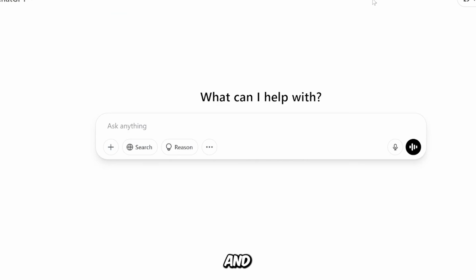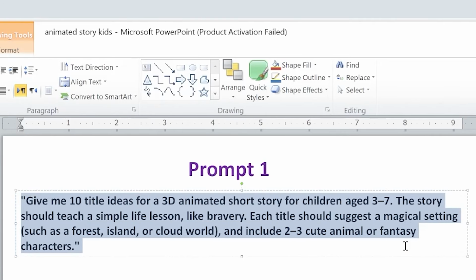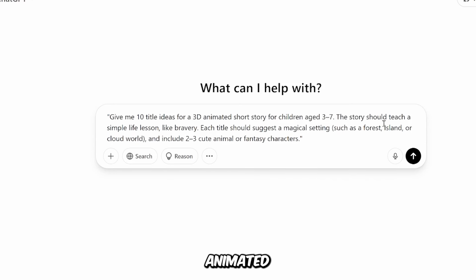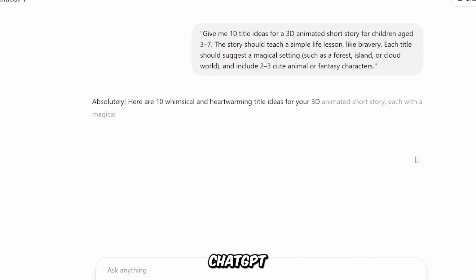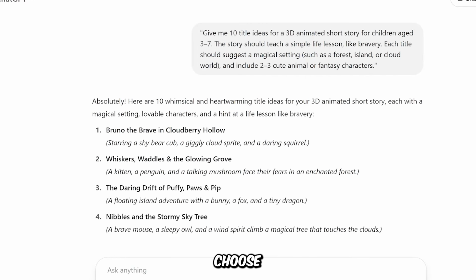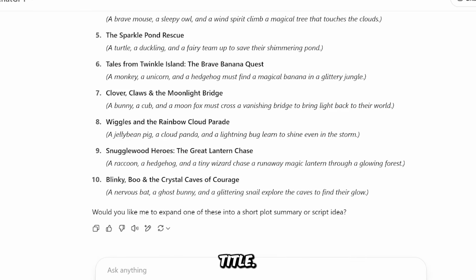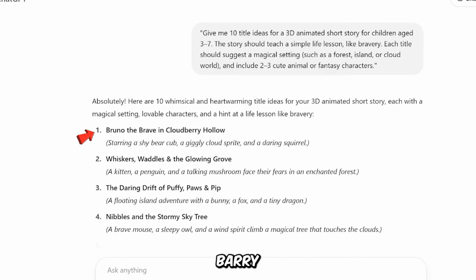Go to ChatGPT and in the text box, type or copy this prompt. Give me 10 title ideas for a 3D animated short story for children age 3-7. The story should teach a simple life lesson, like bravery. Each title should suggest a magical setting, such as a forest, island, or cloud world, and include 2-3 cute animal or fantasy characters. Once ChatGPT gives you some title ideas, choose the one you like best. Then ask ChatGPT to write the script for that title. I chose the title Bruno the Brave in Cloudberry Hollow.